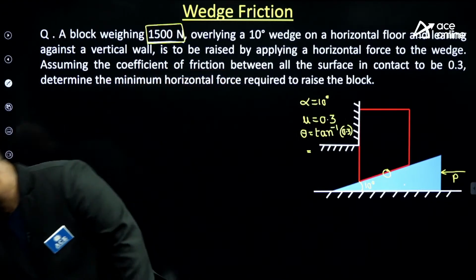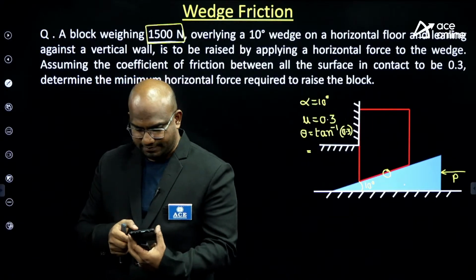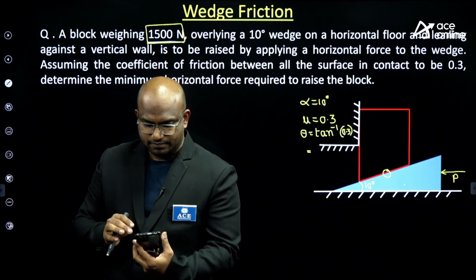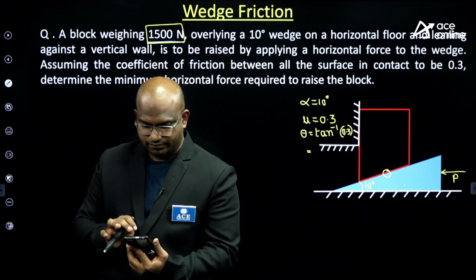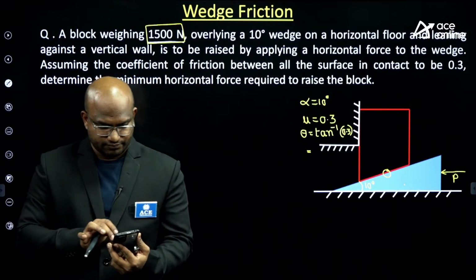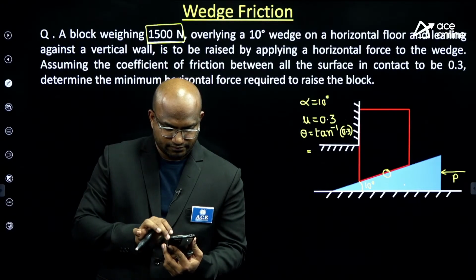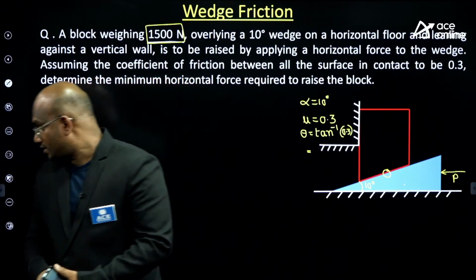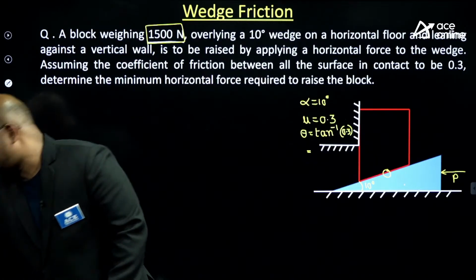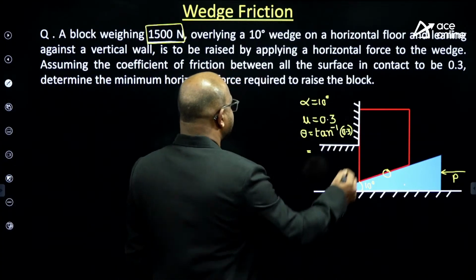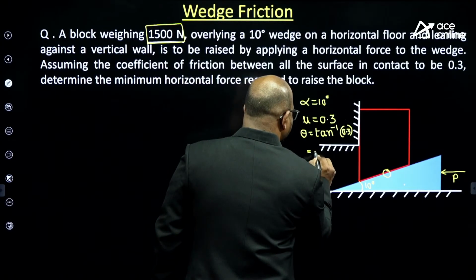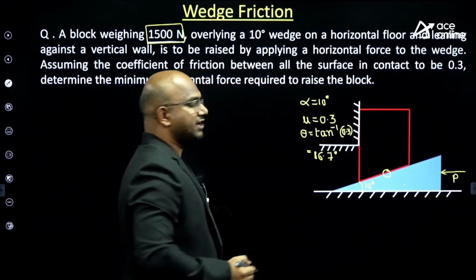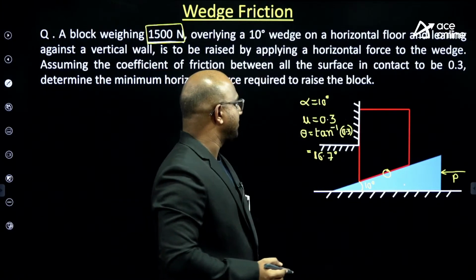Am I correct? Please verify. Coming 16.7, guys.